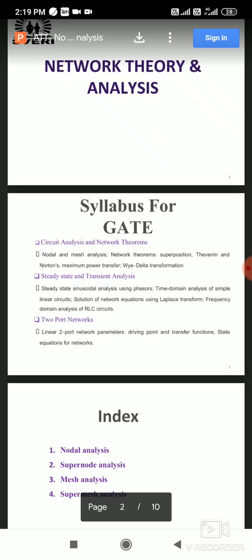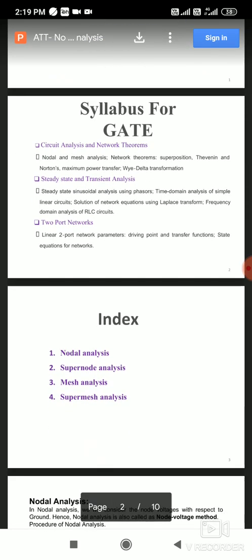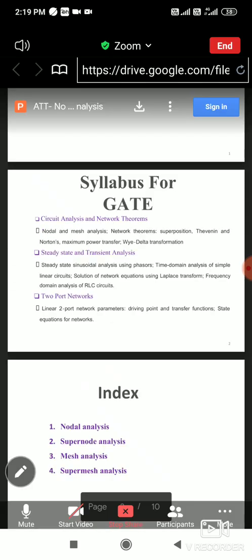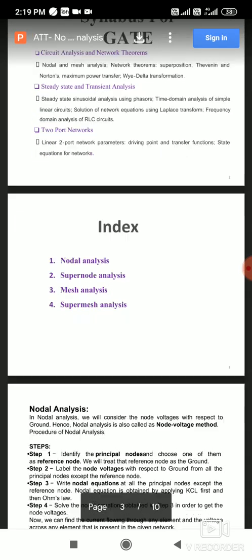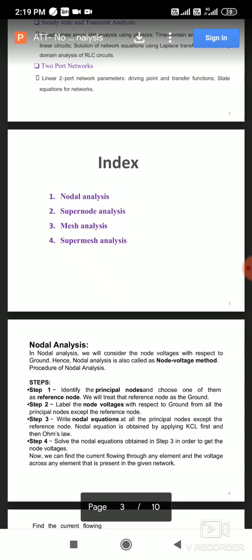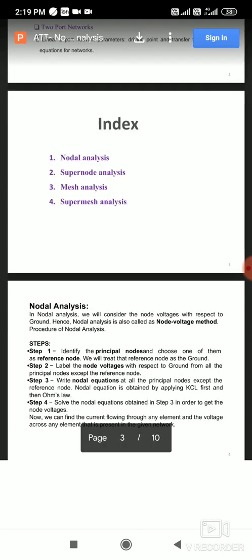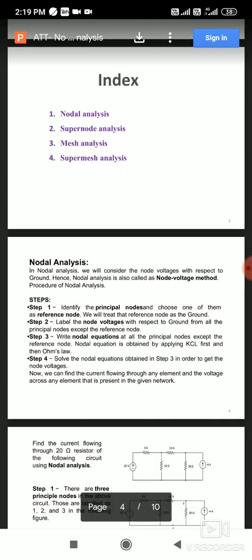So this is the overall syllabus of network theory for the GATE examination. We can start the first chapter from these four points. In the syllabus it is nodal analysis and mesh analysis, but supernode analysis and supermesh analysis are particular cases of nodal analysis and mesh analysis respectively.